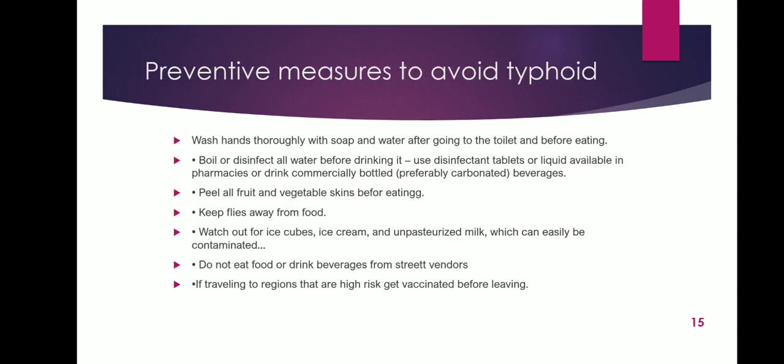Then preventive measures to avoid typhoid. Wash hands thoroughly with soap and water after going to the toilet and before eating. Boil or disinfect all water before drinking it. Use disinfectant tablets or liquid available in pharmacies. Peel all fruit and vegetable skins before eating. Keep flies away from food. Watch out for ice cubes, ice cream and unpasteurized milk, which can easily be contaminated. Do not eat food or drink beverages from street vendors.